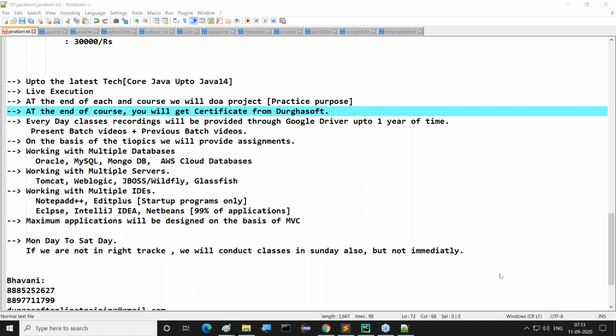Is there any batch going on 6 to 8? No, 6 to 7, for 15 days only. After that, core Java timing will be 7 to 8. If you are taking any package, we will allocate 8 to 9 also. After 15 days we will take sessions 7 to 8, and 6 o'clock will be free; we'll start some other courses. Without knowing C and Python, is it easy to learn? Definitely, it is very simple to learn Java without awareness of C and Python; not required.